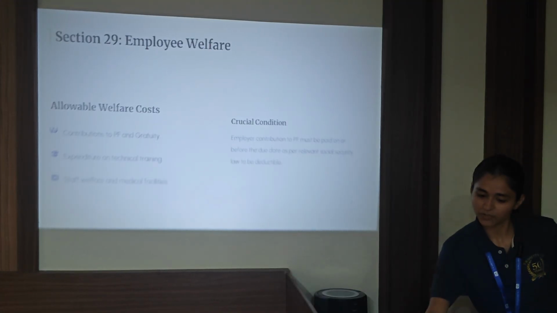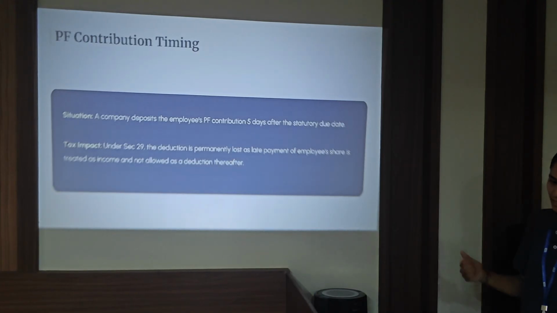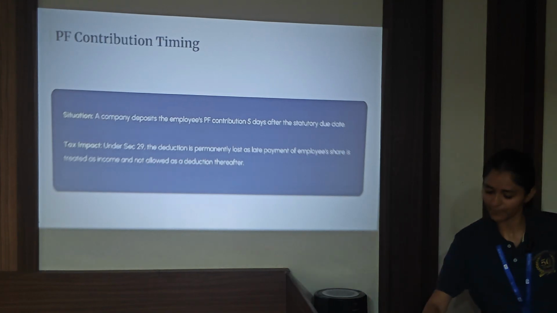So if we take an example, if the company deposits the employee's PF contribution 5 days after the statutory due date, what happens is under section 29, the deduction is permanently lost as the payment of the employee share is treated as income and not allowed as deduction.